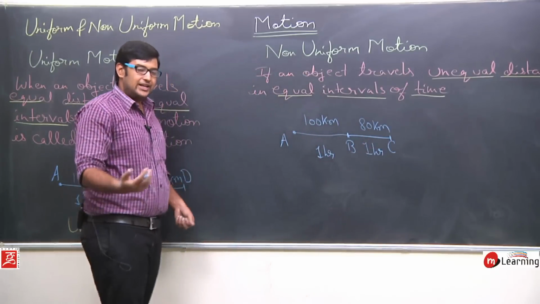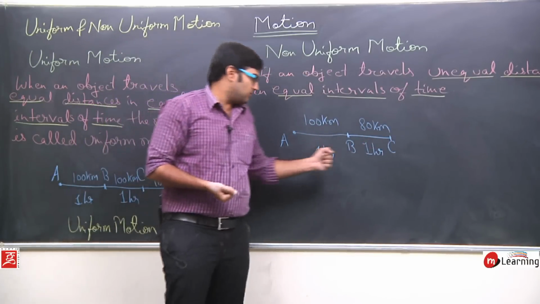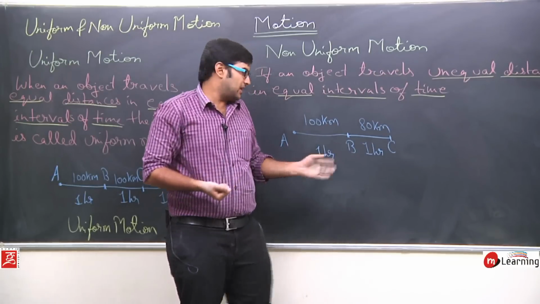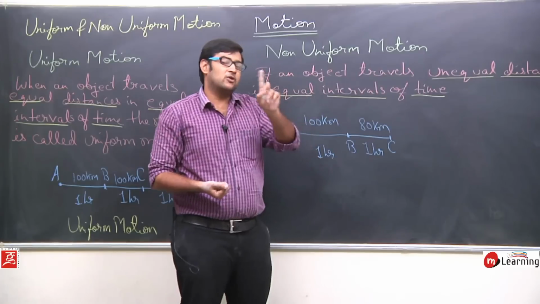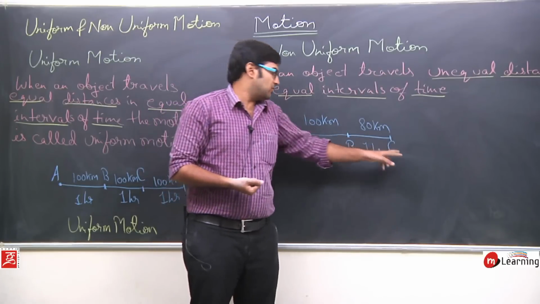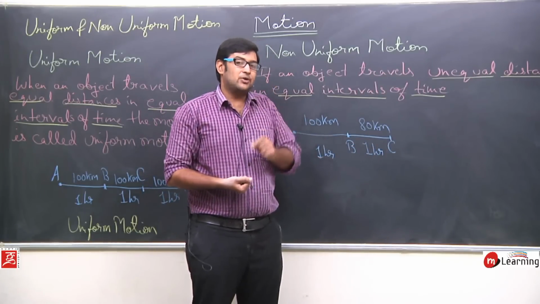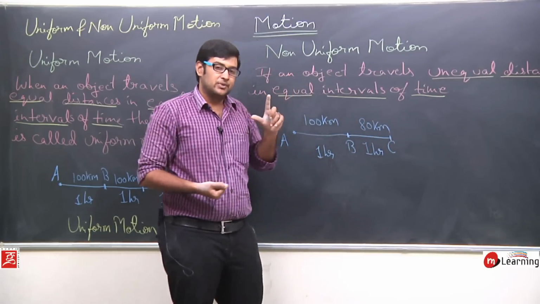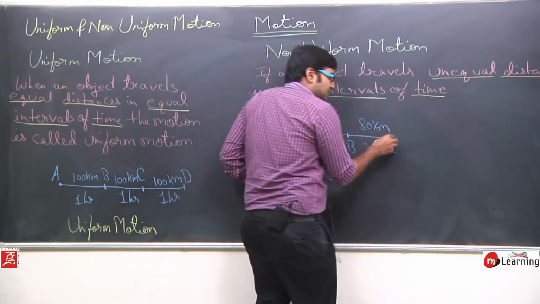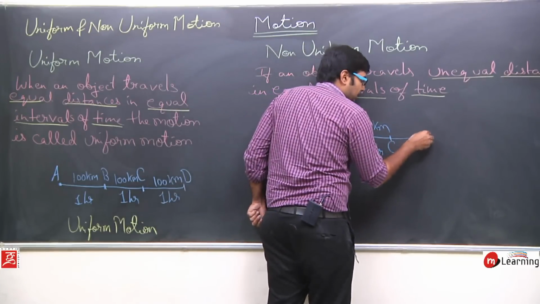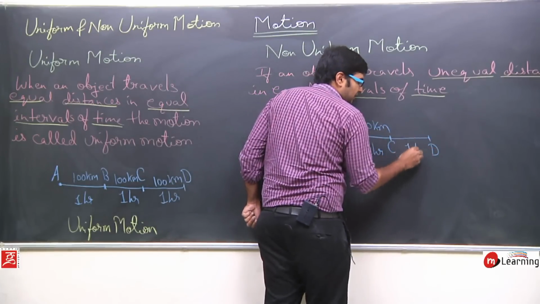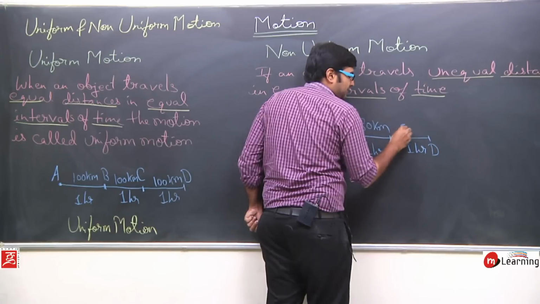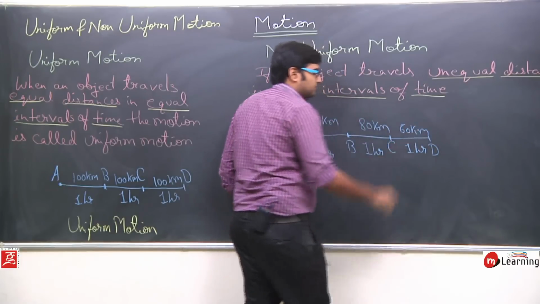After reaching the point C I saw that I only traveled 80 kilometers. Then let's say again I started traveling from point C to point D and I traveled for 1 hour, and here let's say I traveled only 60 kilometers.